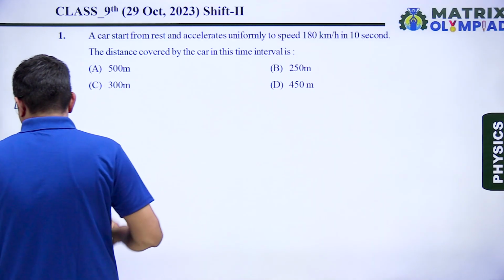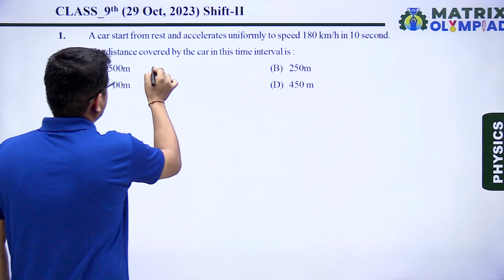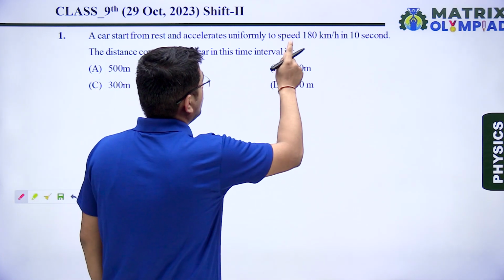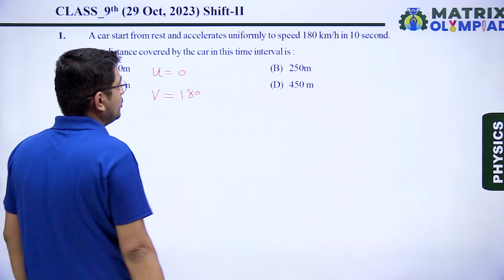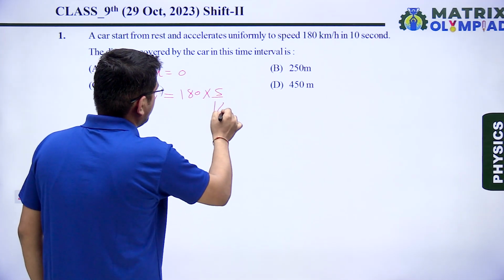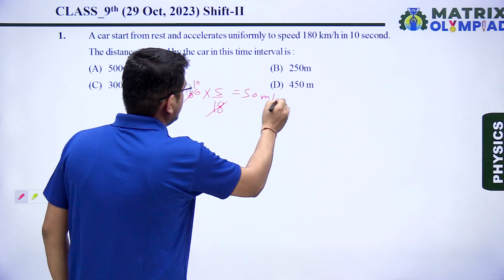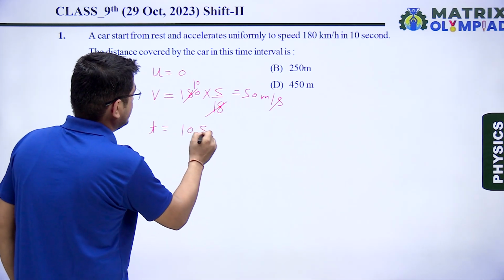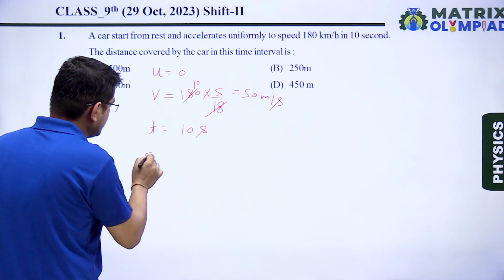So, question number 1. In the first question, it is said a car starts from rest, that means its initial velocity will be 0, accelerates uniformly to speed 180 km per hour, that means its final velocity is 180 km per hour. Converting it into meter per second, I am multiplying it by 5 by 18, so it becomes 50 meter per second. In 10 seconds, time is also given here, 10 seconds. The distance covered by the car in this time interval, so we have to calculate the distance traveled.